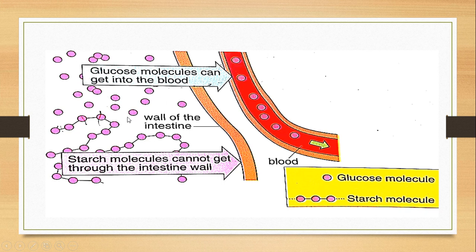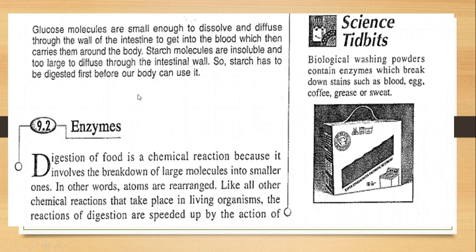When this starch is converted into these small molecules, then these molecules can get into the blood very easily. So this diagram is giving you the concept of how starch is converting into glucose, and that is absorbing into the blood. Here you can see this paragraph: glucose molecules are small enough to dissolve and diffuse through the walls of the intestine. The intestine is the part of your alimentary canal from where the absorbed food gets mixed with the blood. Okay, and you get energy from that food.